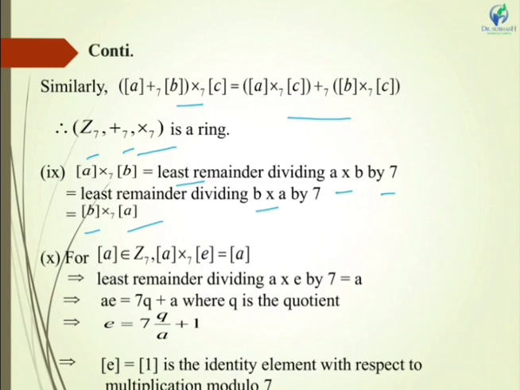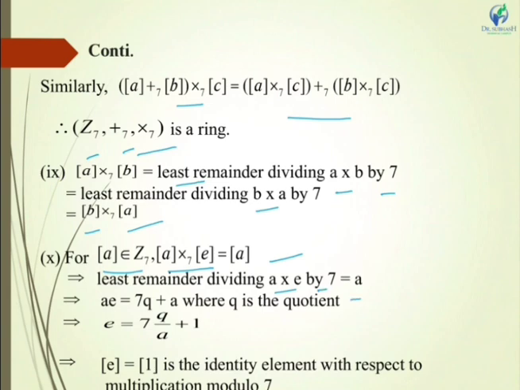So this is also satisfied: A cross B equal to B cross A. And next one is about the identity element. If I am taking A from Z7, I multiply this and apply modulo, then I get A.